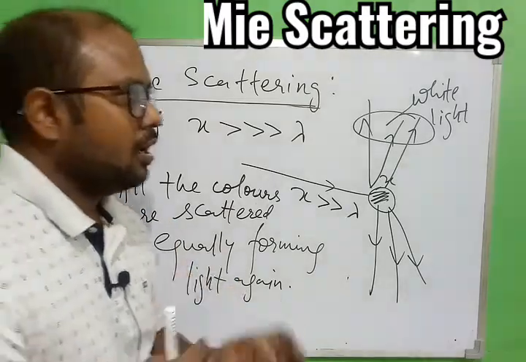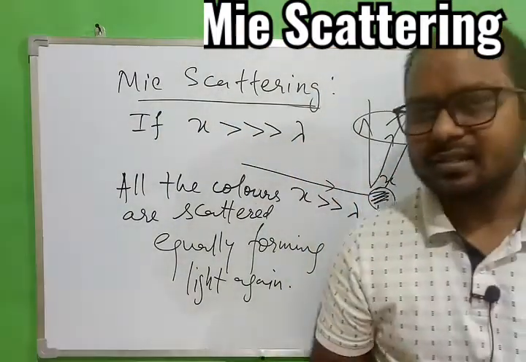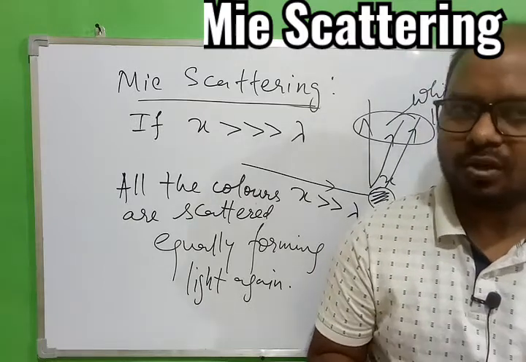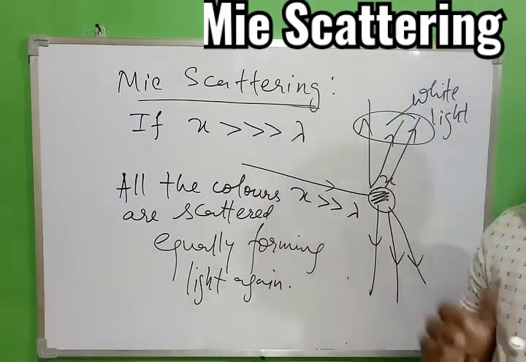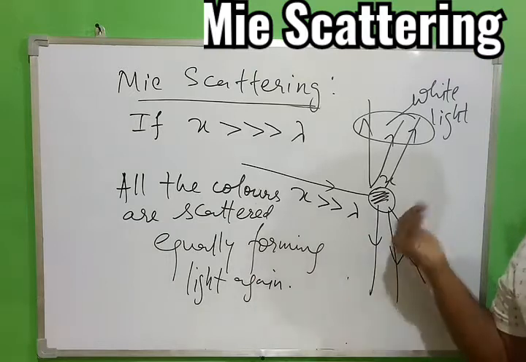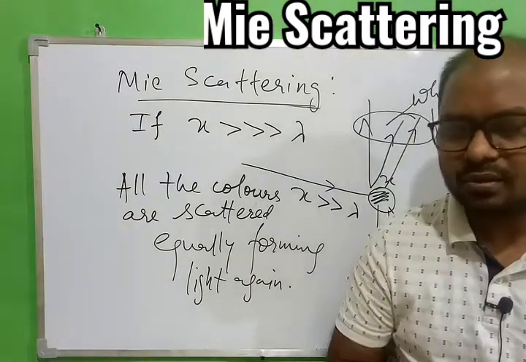So I hope you are able to differentiate Mie scattering and Rayleigh scattering. They are not the same. Rayleigh scattering is when the particle size is very small, when only selected colors will be scattered. Mie scattering is when the particle size is big enough. In that case, all the colors will be scattered together in all directions, forming white light only.